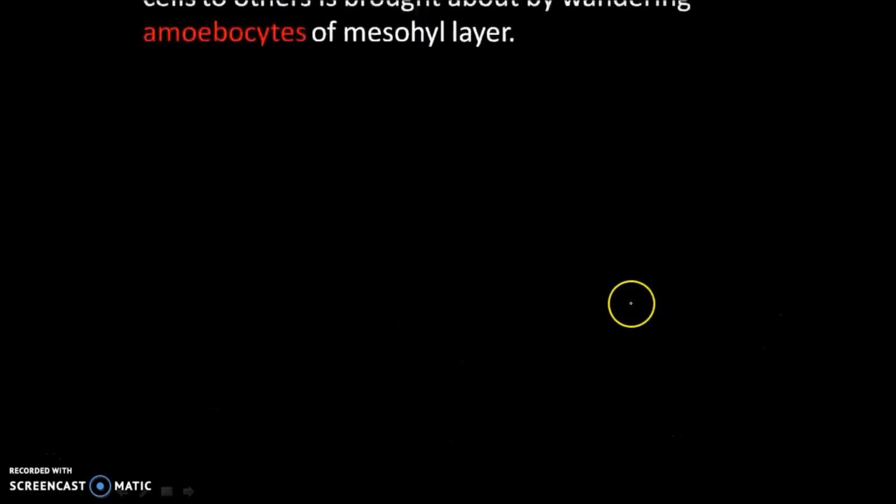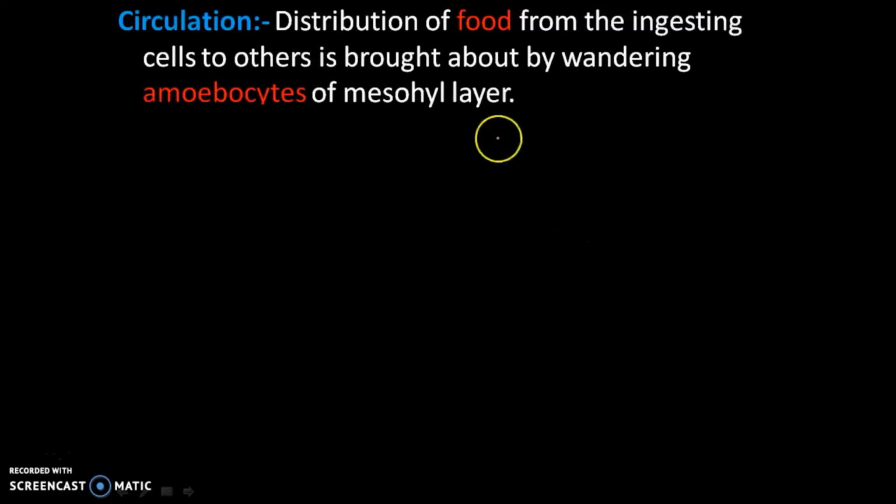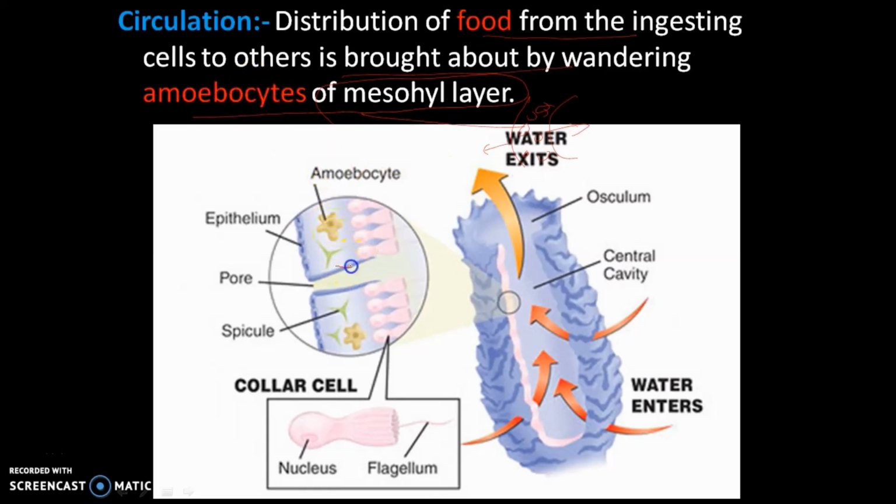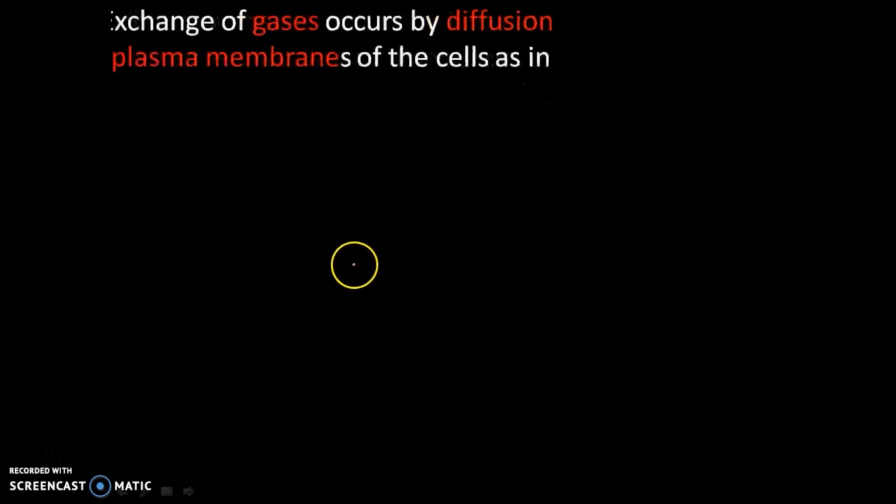Now let's move on to circulation. Food is also brought about by the wandering amebocyte cells. I have already taught about the mesohyl cells. This is the inner layer, this is the outer layer, and in between them, special cells present in the mesohyl are called amoeboid cells. These amoeboid cells help in transport and circulation. The innermost layer contains flagella and choanocytes, and spicules are present. The middle layer is the mesohyl layer, which helps with all these things.